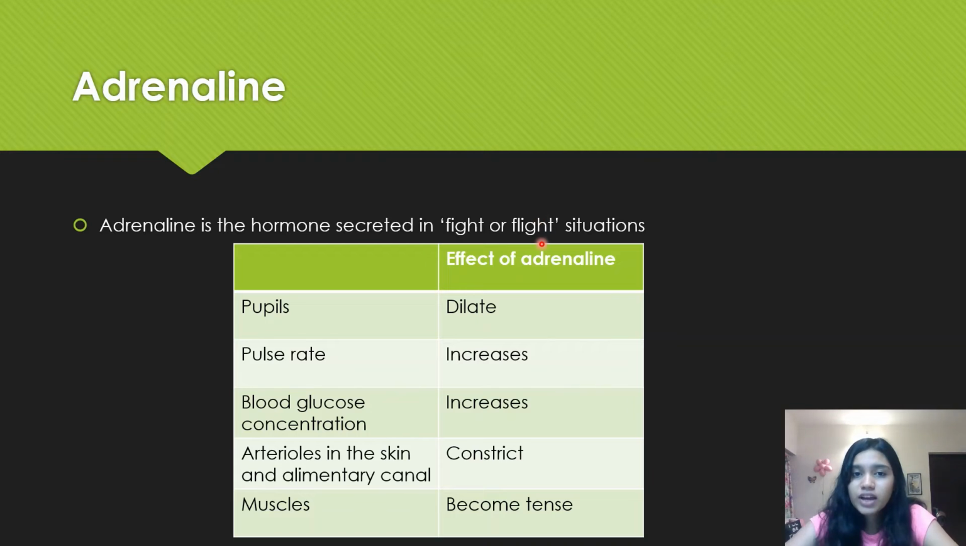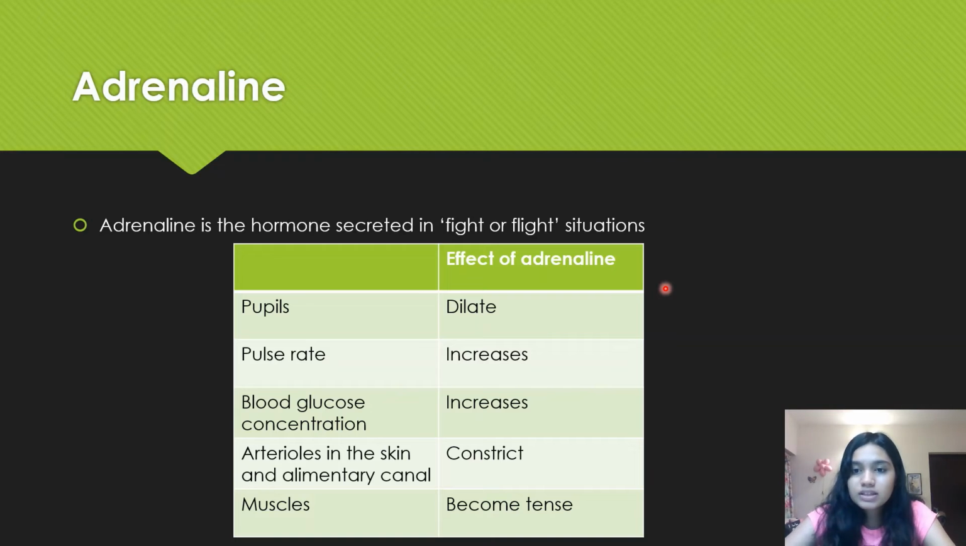Adrenaline is a fight or flight hormone, and these are the effects of adrenaline. Okay. So the first thing is pupils, as we did in the previous segment. Pupils are basically the hole in the lens. Okay, so pupils dilate, becomes wider, which means your circular muscles relax and your radial muscles contract. You should be able to apply this mechanism. Okay, that is how the pupils dilate.